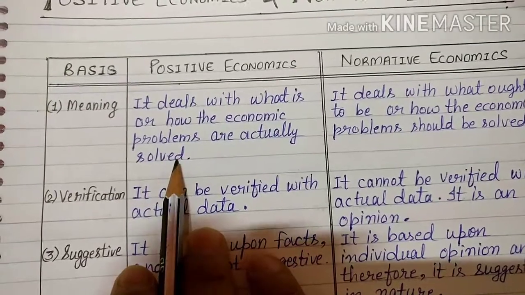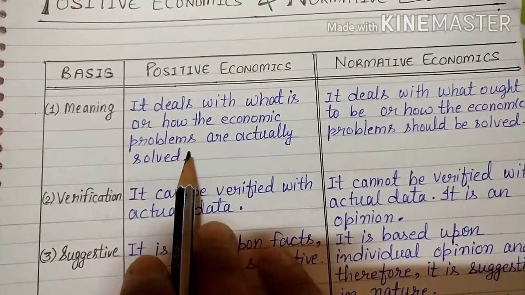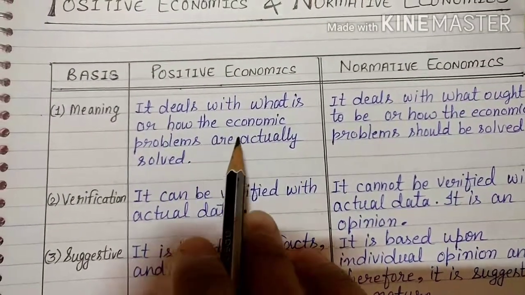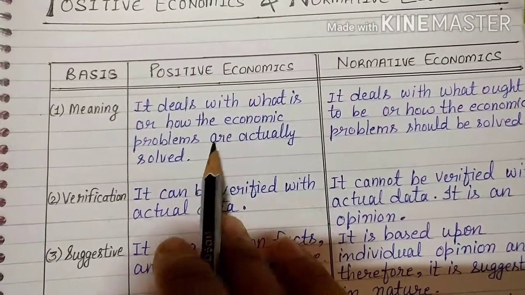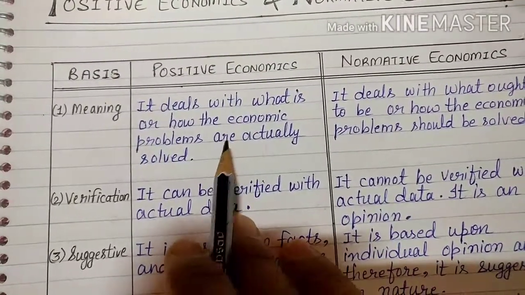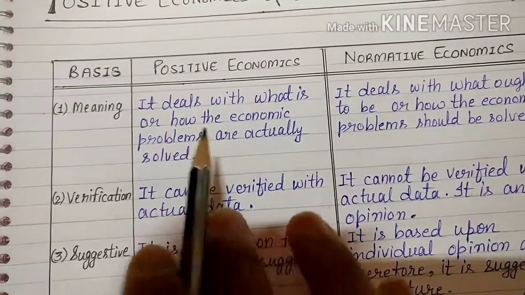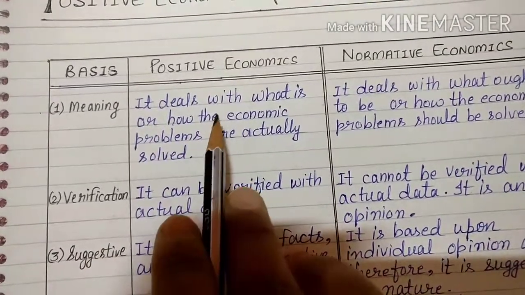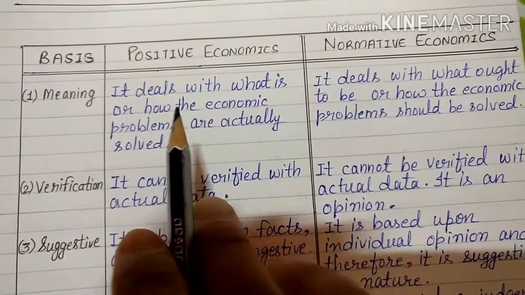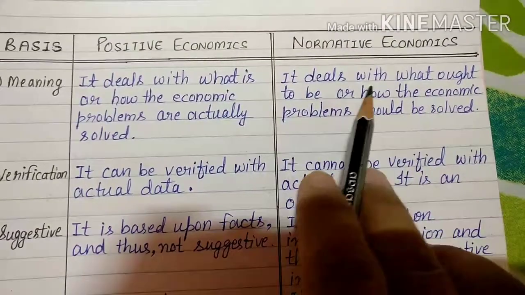Take a statement like: India is overpopulated. It is a statement of a condition of India, we can't do anything about that. What steps were taken in the past is what we study in positive economics. But what is normative economics?